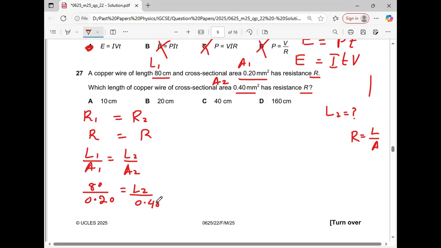Now let's solve it. 80 multiplied by 0.40 divided by 0.20 is 160. So L2 is equal to 160 centimeter. Option D will be the correct answer.